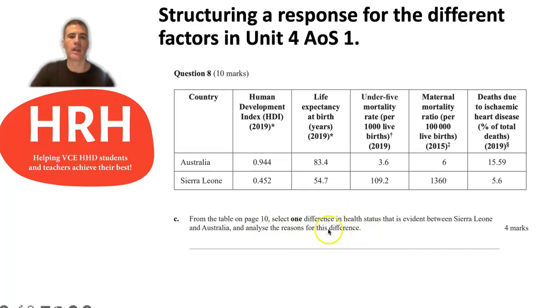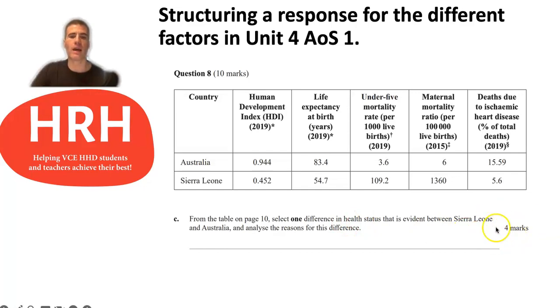reasons for this difference. And so this is where I think it's really important that as a student you understand the key knowledge in the course pretty well, because when it comes to differences in health status between Australia, an example of a high-income country, and a low-income country like Sierra Leone, when they're asking you for reasons for differences between health status, this is a key type of question where you can link into some of these particular factors.